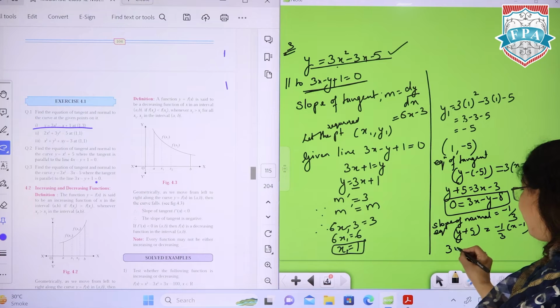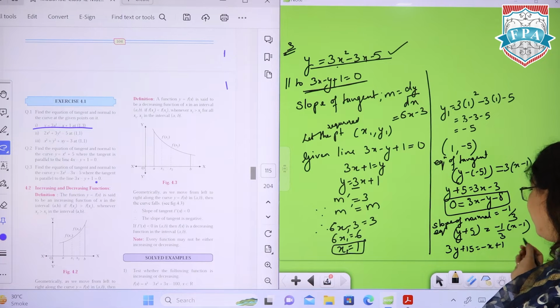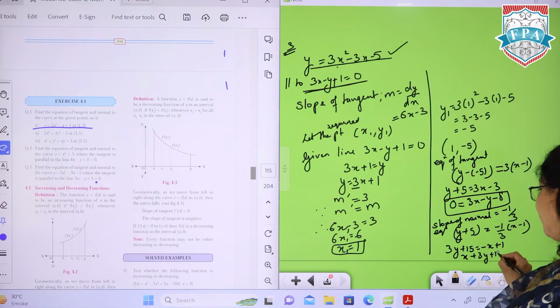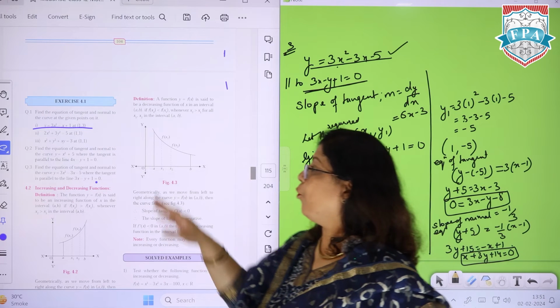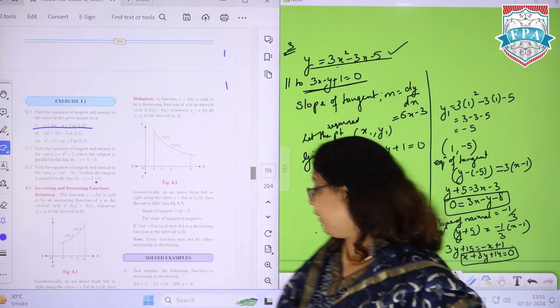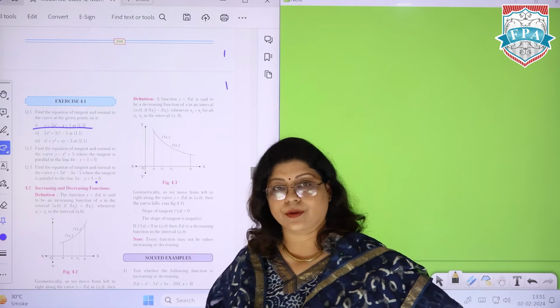Switch there, 3y plus 15 is equal to minus x plus 1, and you will get x plus 3y plus 14 is 0. So this is how we can come to the equation of normal as well as equation of tangent, which is your first kind of question.